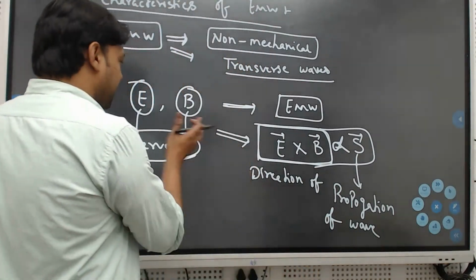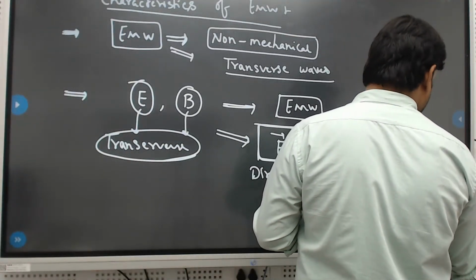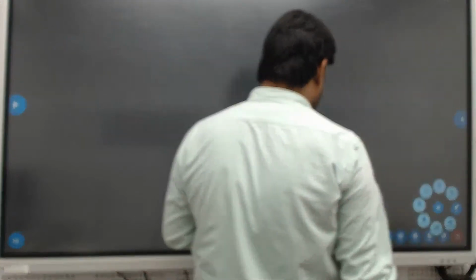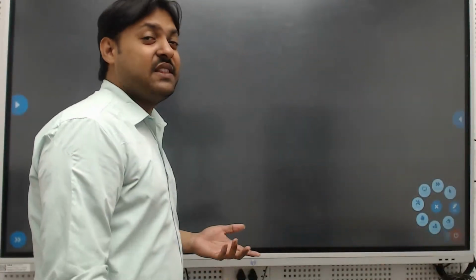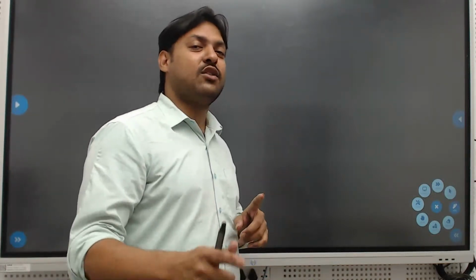So how do we relate these two? From the lower classes, if the electric field and magnetic field are perpendicular to each other, then the light propagates perpendicular to both.